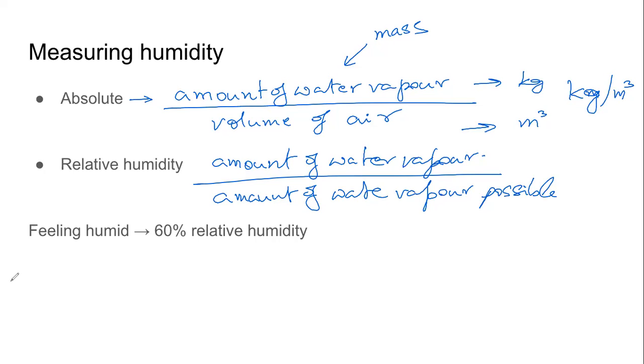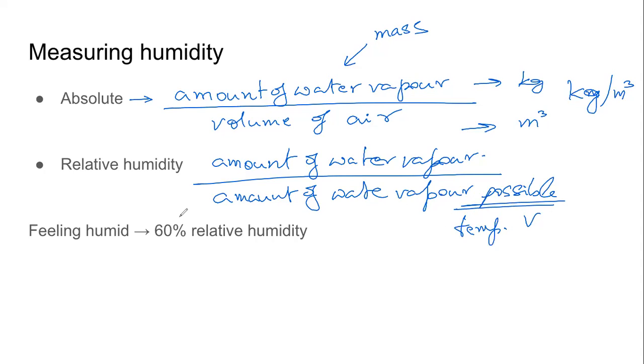So the numerator is also a kilogram. The denominator is also a kilogram. कितना हो सकता है? What will it depend on? It will depend on the temperature and the volume. So at a given temperature, what is the maximum amount of water vapor it can hold? That is the denominator.